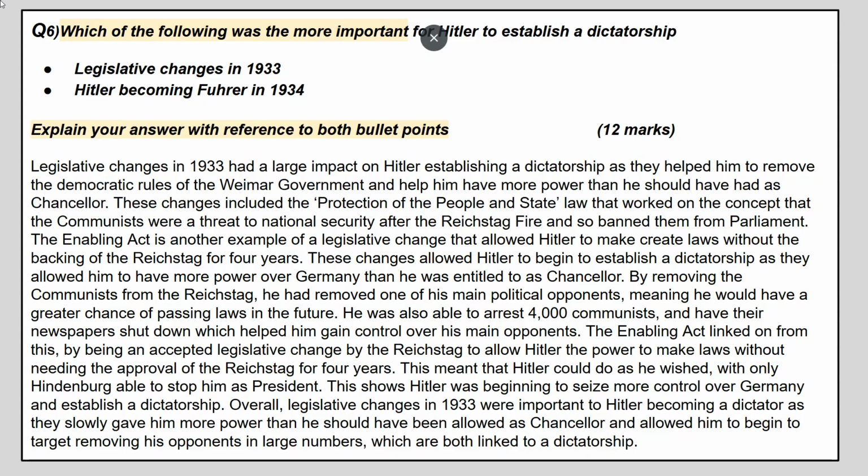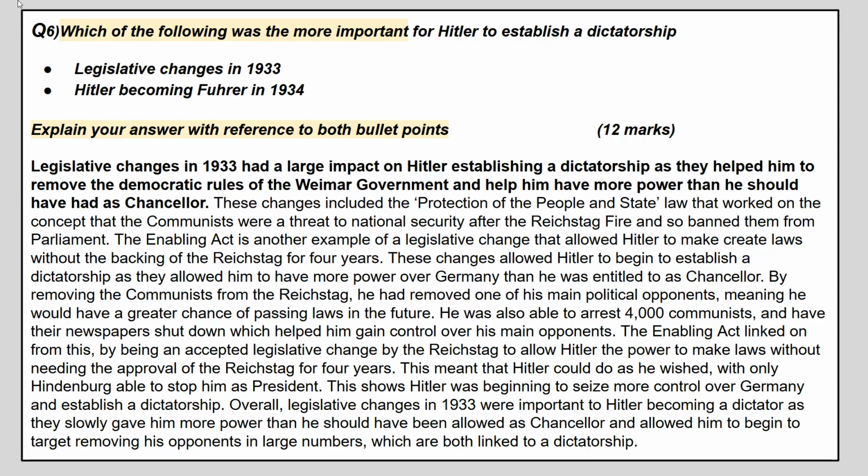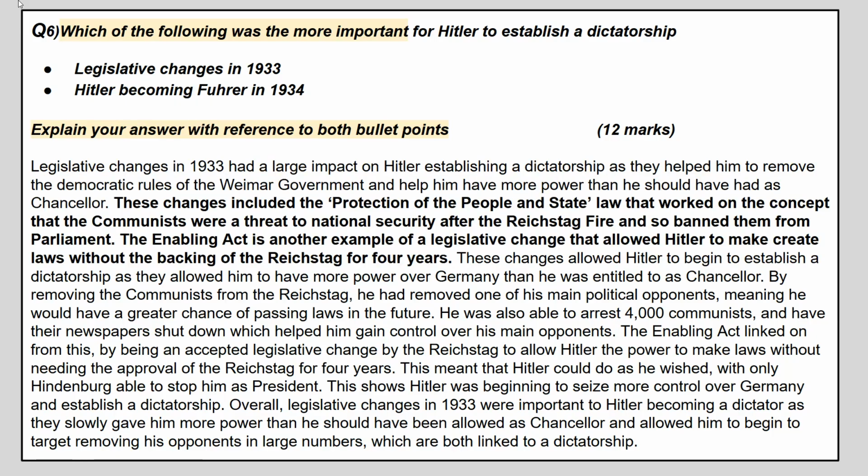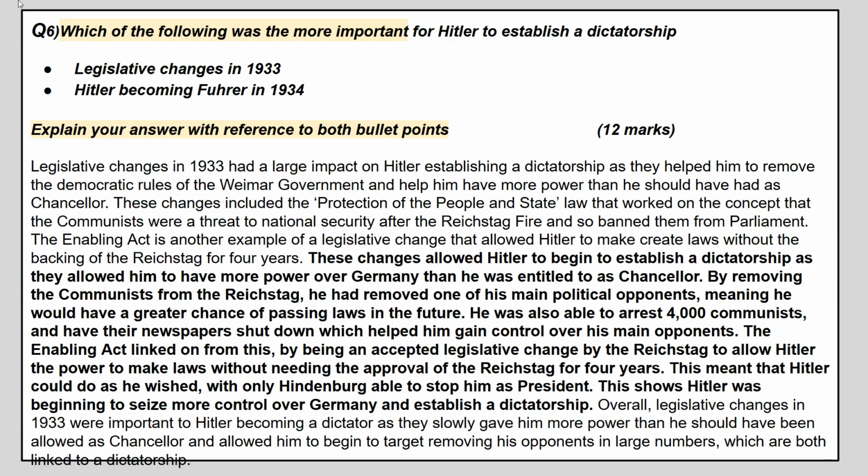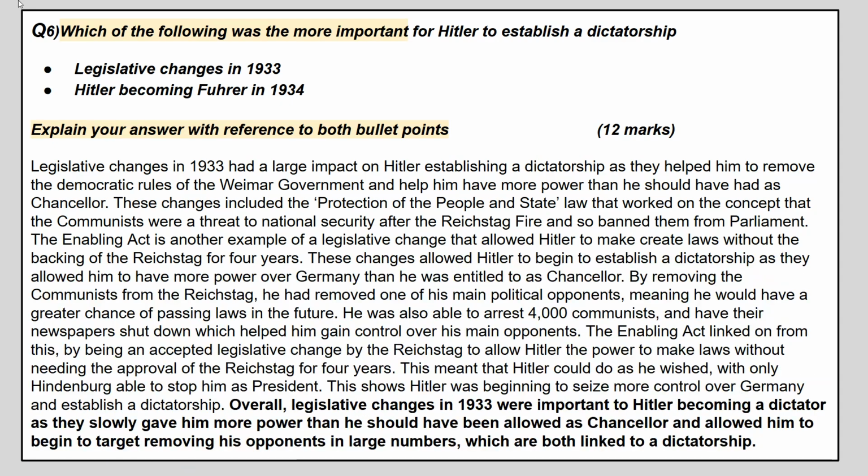So this is roughly what that paragraph would look like, roughly about 10 lines or so on paper. And if we just look at where we've got those key areas again, there's my theme to begin with. Here's some examples or descriptions of what happens. The bulk of my paragraph is me analysing that with own knowledge and detail linked to the question. And then I've just linked back at the end. Why was it important? What did it allow?